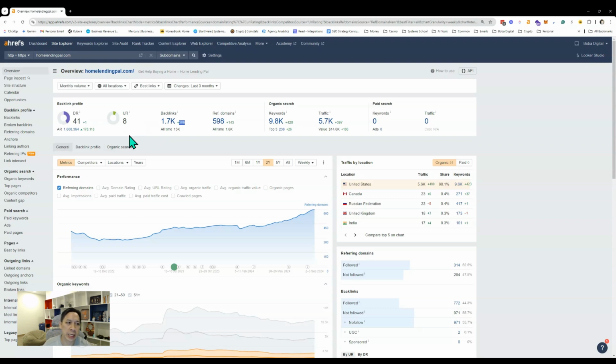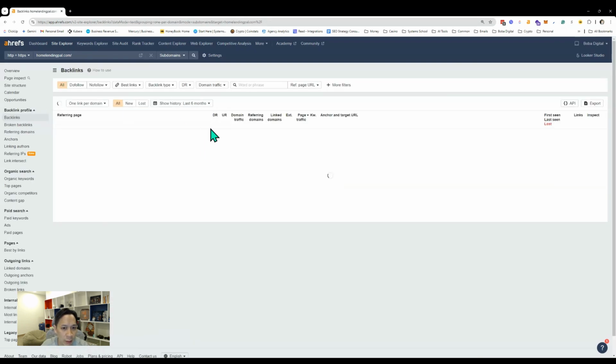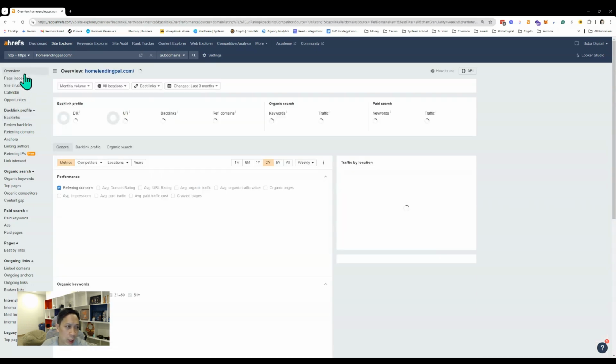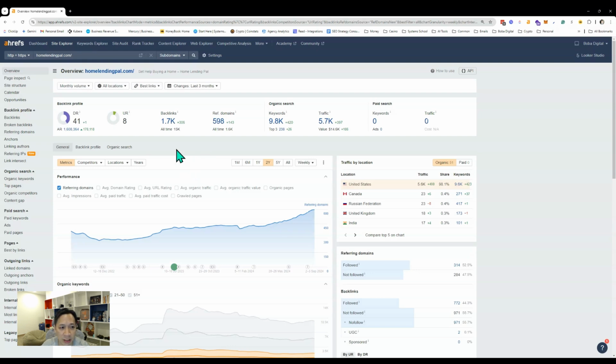How it calculates this metric is it measures the domain rating of all the backlinks that are pointing to you. These are all the links pointing to this client site, and it assesses all the domain ratings of those backlinks, and that's how it determines the domain rating it gives you. We've been able to get a lot of high authority backlinks for them, and that's why they have a stronger domain rating. This takes a while to build. There are people that spam and game it and build domain rating quickly, but if you're just doing SEO at a steady rate, not going ham, it probably takes a couple of years to really build this.